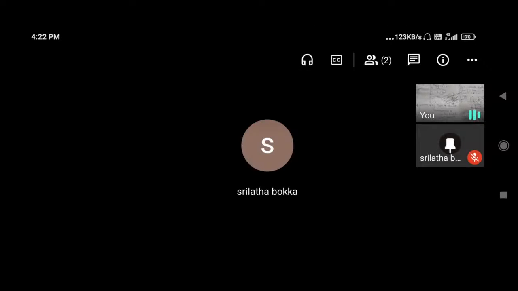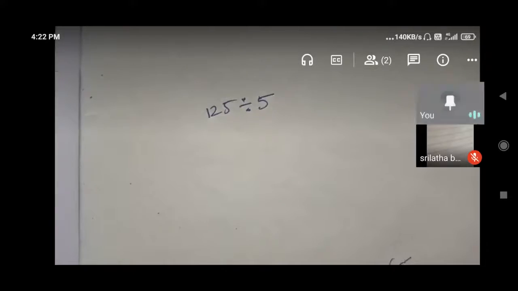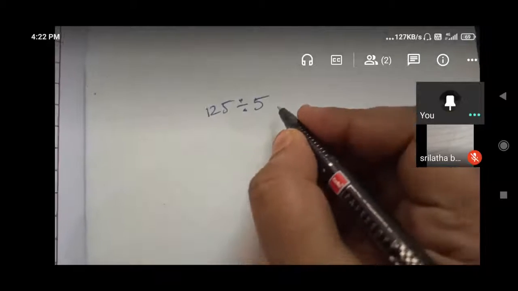So that is the situation. 1 of 5, how much is 1 of 5? 5. 125 divided by 5. 5 into 12. Not 5, Nana. Yes, just a minute. 125 you have already. 1 of 5 means 5. Okay. See here. 1 of 5 means 5 into 12.